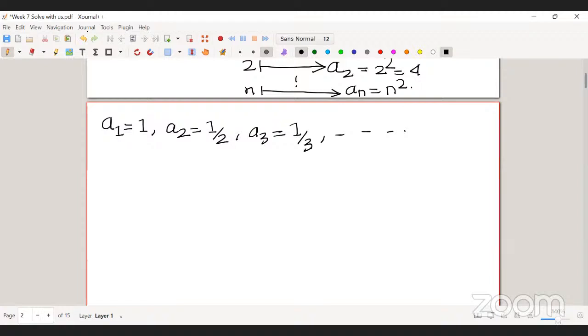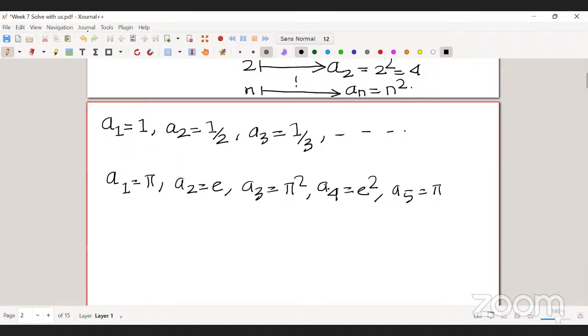You can take some sequence where a1 is pi, a2 is e, a3 is pi square, a4 is e square, and then a5 is pi cube, and you can keep on doing. So it doesn't matter. The main thing is that a1, a2 and a3, they should be members of R. That is the condition we need to follow.